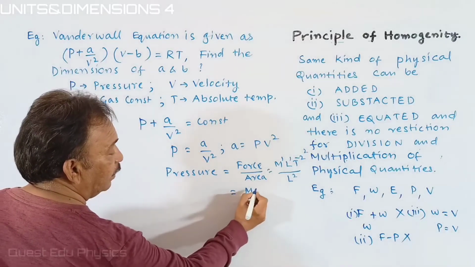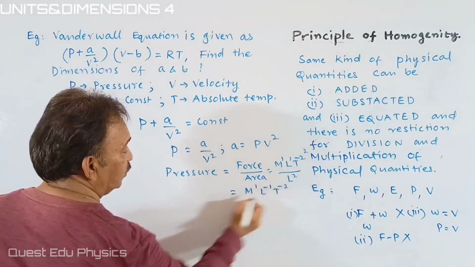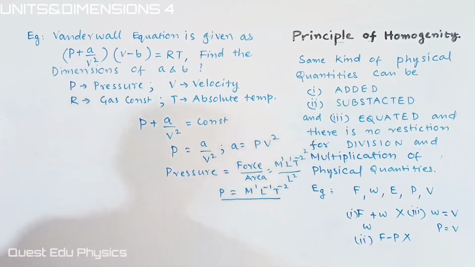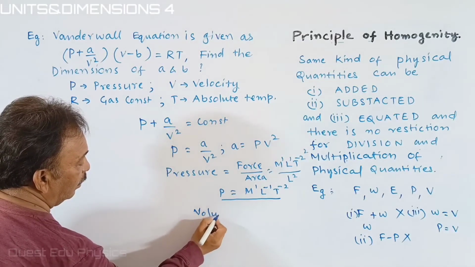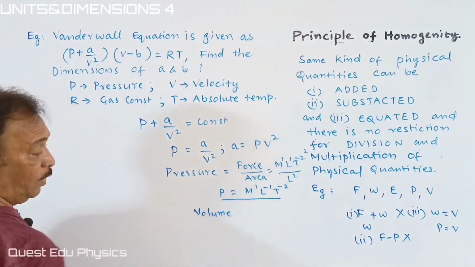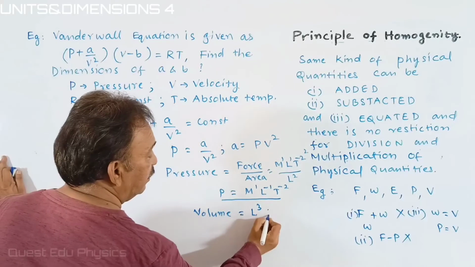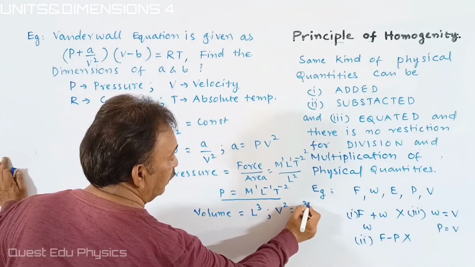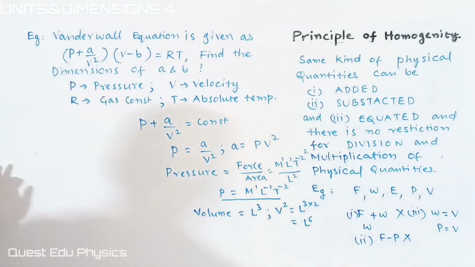Then we get M1 L inverse T inverse 2 for pressure, students. And volume is equal to L cube. Here it is the square of volume, that means L to the power of 6, students.